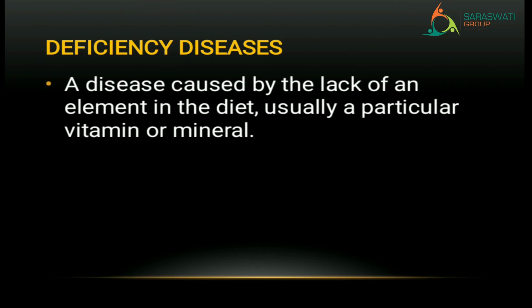That means we know that many food items contain different types of vitamins and minerals. But if you are not taking that food at a regular interval, right? So some of the vitamins will be lacking in your body.